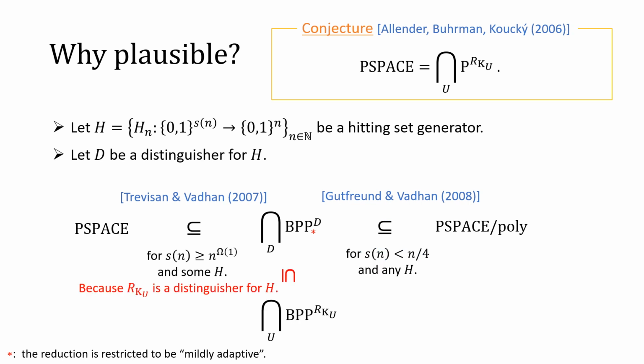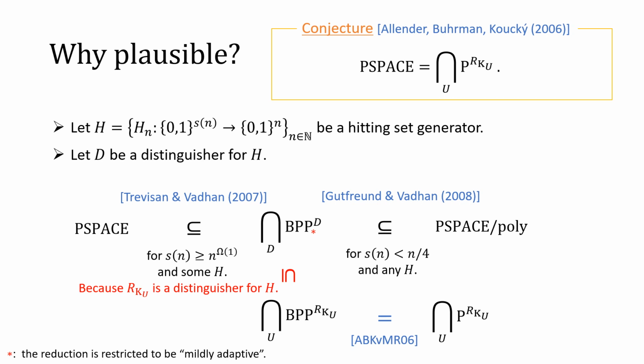Let's recall the relationship between distinguishers and the set of random strings. The set of random strings is a quite powerful distinguisher, so BPP with D oracle is contained in BPP with the set of random strings. In fact, the BPP reduction can be derandomized by using the set of Kolmogorov-Random string oracles.